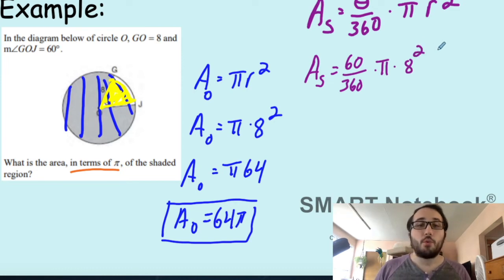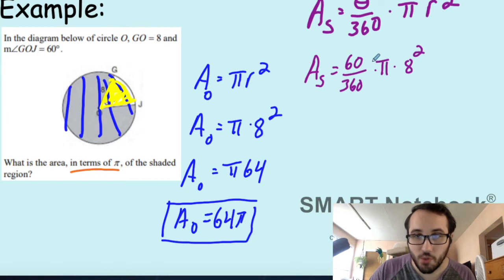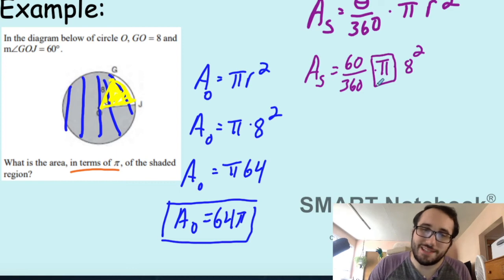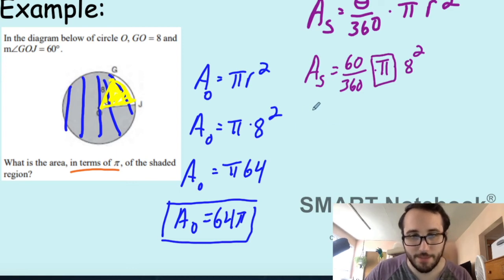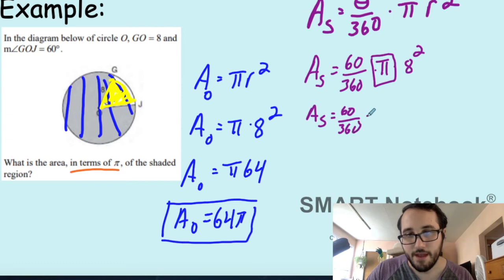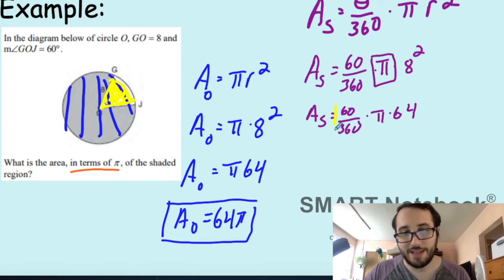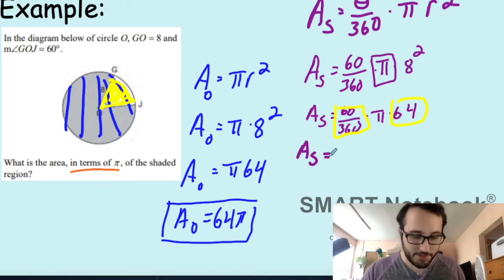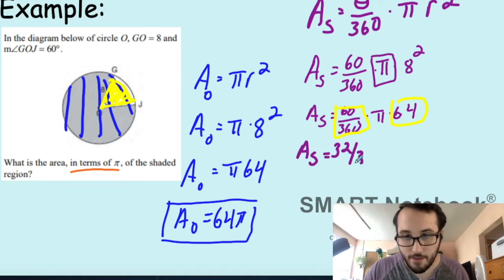Okay? So, we want to keep it in terms of pi. So I'm literally going to multiply everything but pi. I'm going to do this step by step, because I want you to see where this is coming from. So we got area equals 60 divided by 360. I'm going to leave pi here. 8 squared is 64. Now I'm going to multiply 60 over 360 times 64, and this is what I'm going to get. So we get 32 over 3 pi.